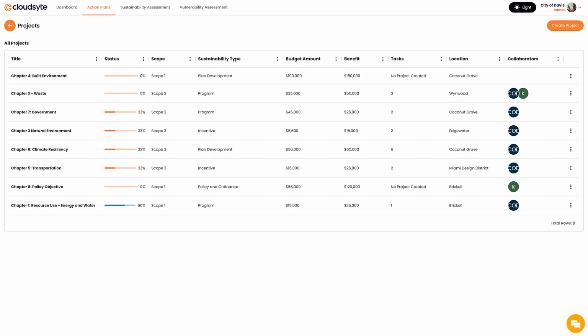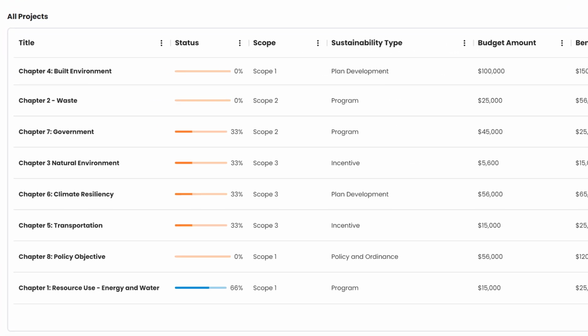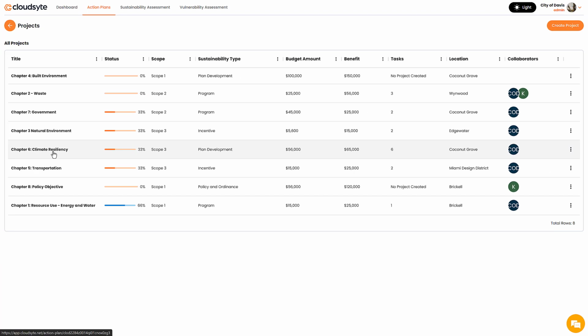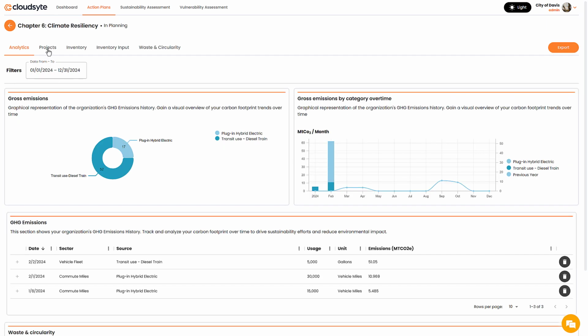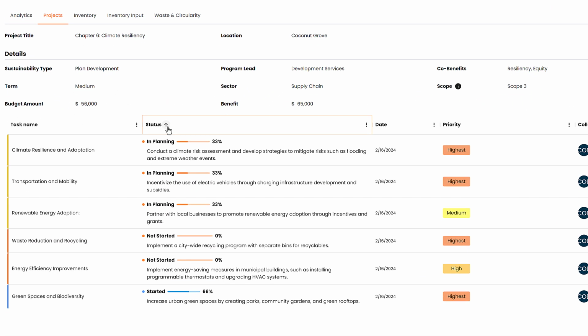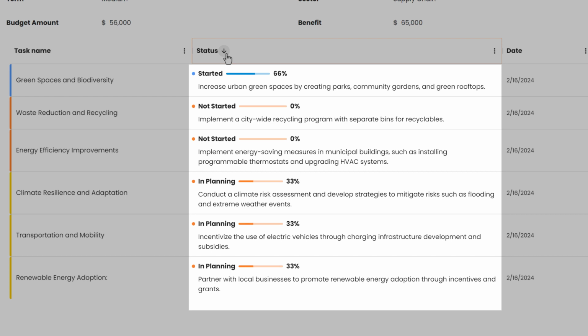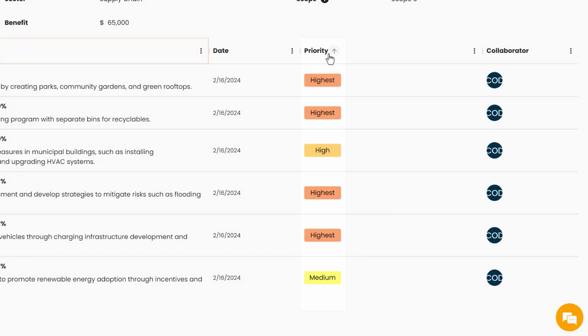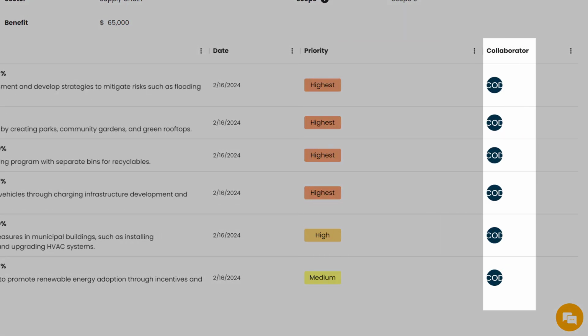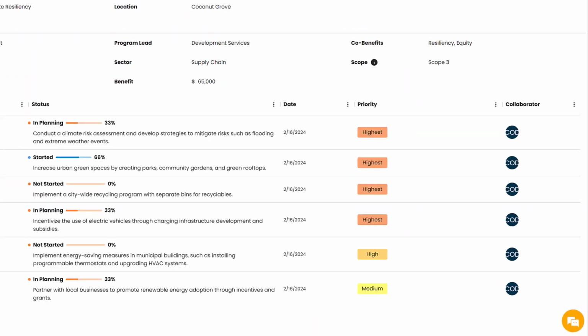We provide you with all the tools and support required to enable your team to design, build, and implement your Climate Action Plan, CAP. Here, you can see action plan projects already added. Under Projects, you can add tasks and subtasks, monitor progress in real time, prioritize projects, and collaborate with team members.